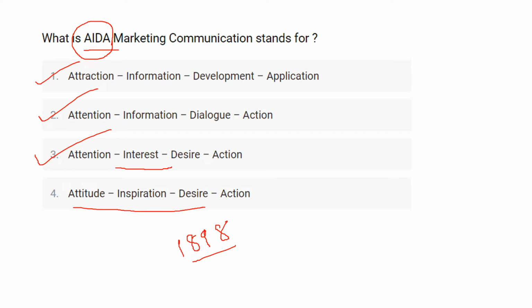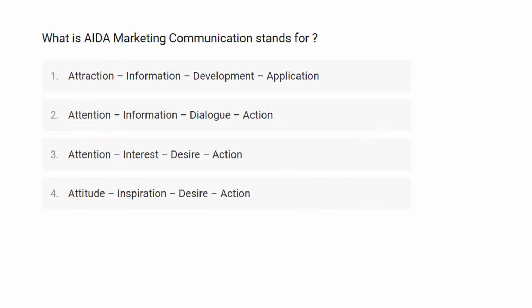Okay, the AIDA model was widely used in marketing and in advertising to describe the steps or stages that occur from the very first moment a consumer becomes aware of a product or a brand to the moment the purchase is made. So here the correct answer for this question is option number 3, that is AIDA stands for attention, interest, desire, action.